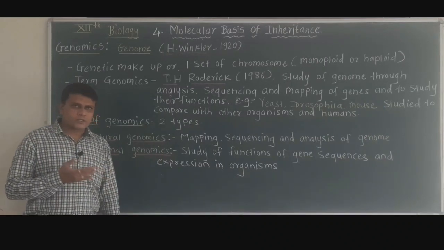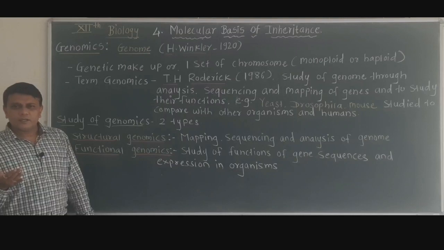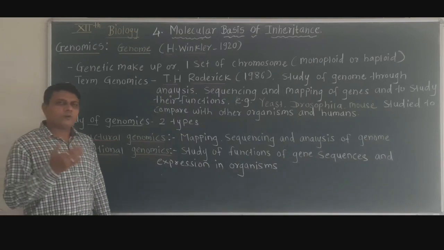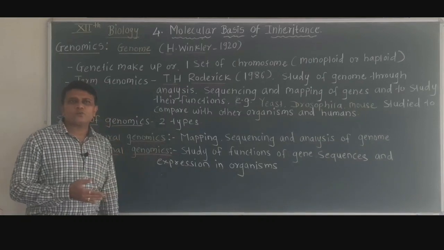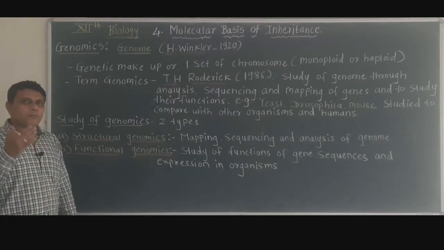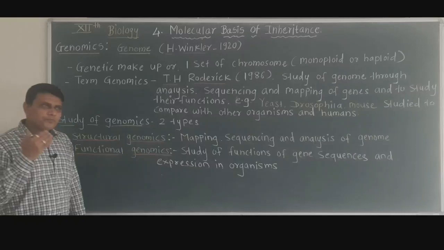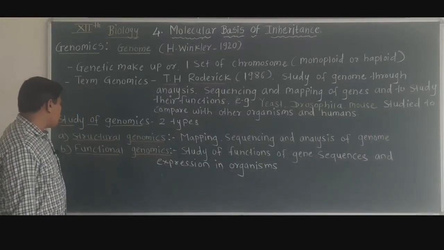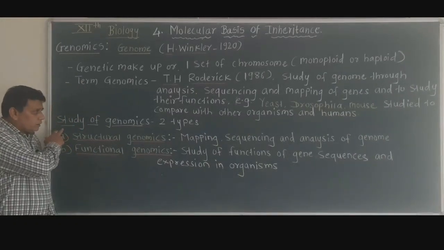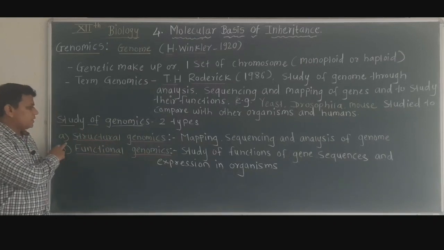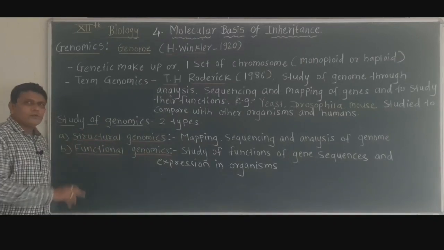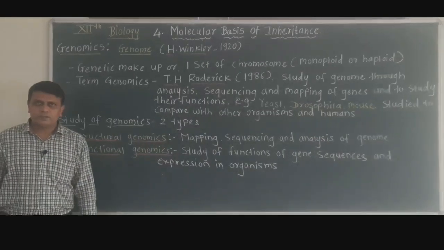Structural proteins are present in the cell or form the structure of an organism, while enzymes are used to carry out different types of biological processes in living organisms. So the study of genomics is of two types, that is structural genomics and functional genomics.